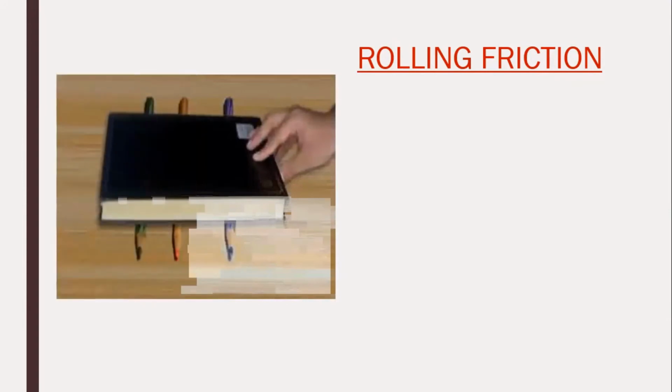Let us perform an activity to understand what is rolling friction. It is a very simple activity. So by looking at this picture, you might be able to do this activity in your home itself. What you have to do is just take a few pencils like shown in this picture, which should be in cylindrical shape. It should not have any pattern like a triangular shape or anything else. It should be a perfect cylindrical shape.